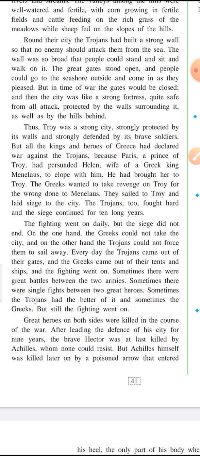Sometimes it was a fight between two groups of soldiers, sometimes a one-to-one fight between great heroes, and sometimes the Trojans were on the higher side, sometimes the Greeks. Somehow it kept going on and on, but showed no signs of the end of the war.